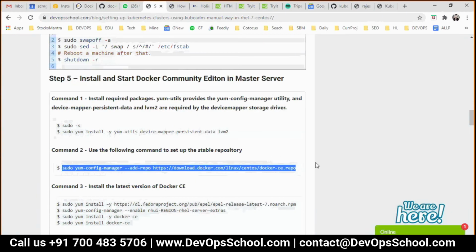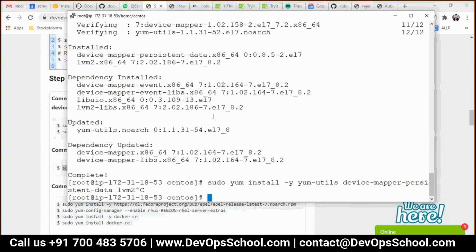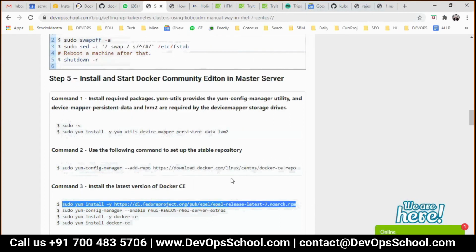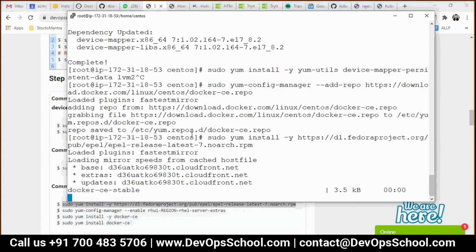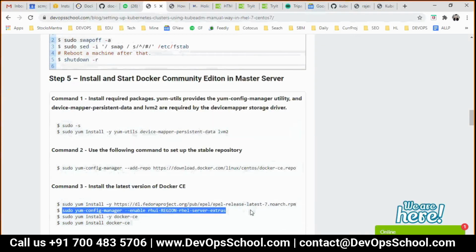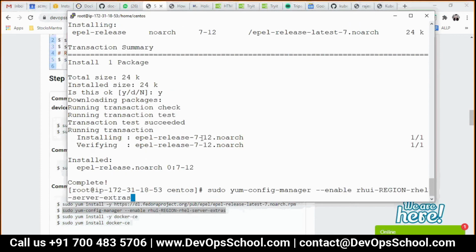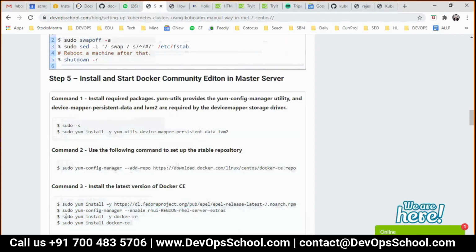I'm going to run this command here. This is the Docker installation which I'm doing, installing the community version.